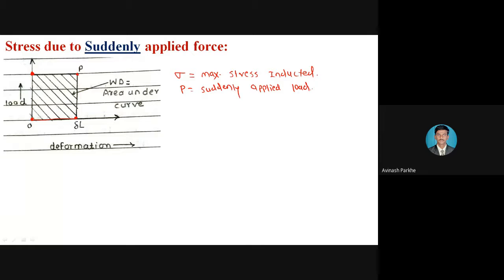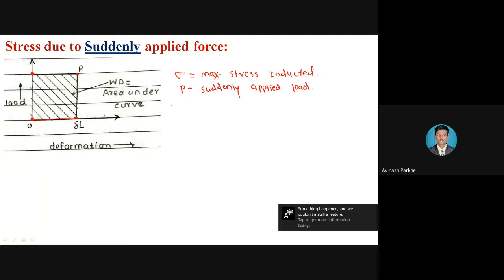If this P amount of force is applied on that body, P will do some amount of work on that body, and at the same time some amount of energy is also stored in the same body. Whatever P amount of suddenly applied load is on that body, due to this P, work is done on the body, as well as energy is stored in the body.